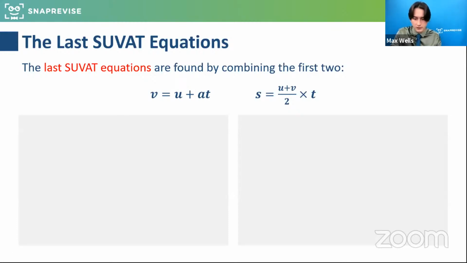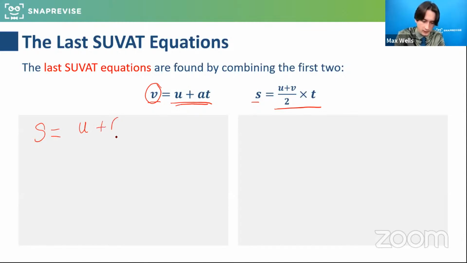We're going to derive. So using the two we've already got, I'm going to show you where the other SUVAT equations come from. So what we can do here, combining this information, is if I know that V is equal to this, and I know that S is equal to this, I can put that together in a couple of different ways. So S is equal to U plus V over 2 times T. But we've also learned that we can write V like this. So I could actually say, instead of U plus V, I could write U plus AT. Does everyone get how I've done that?